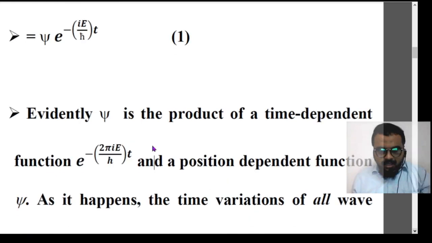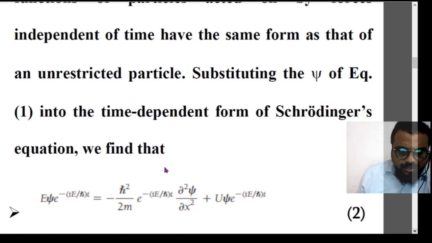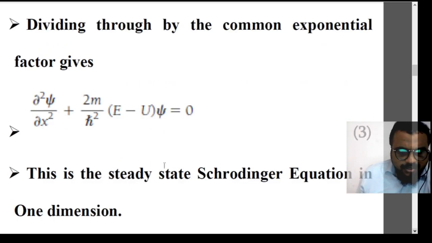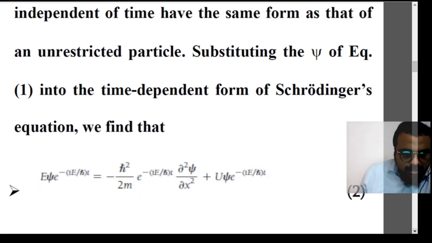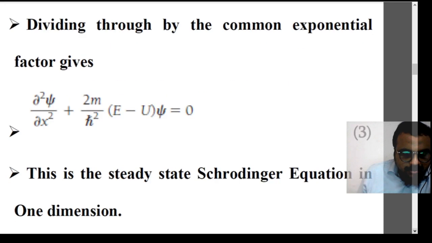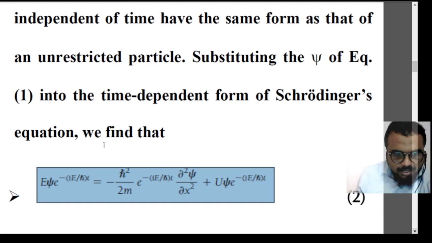So this is what I have told here, and now we are going to substitute this wave function in equation 1, the time dependent form of the Schrodinger's equation. We already have the time dependent form of the Schrodinger equation. Please see here, this is the time dependent form of the Schrodinger's equation. The wave function is substituted in this time dependent Schrodinger's equation.